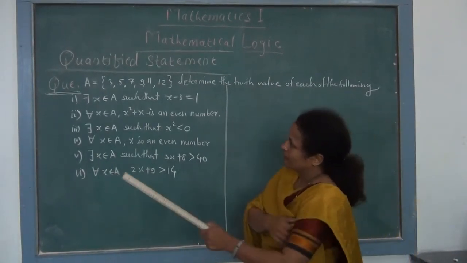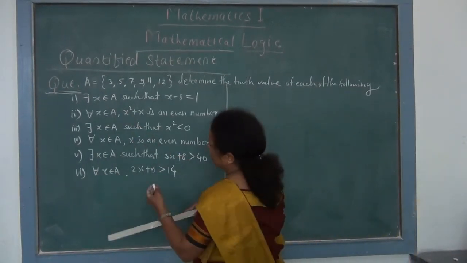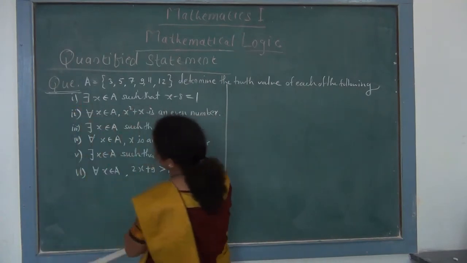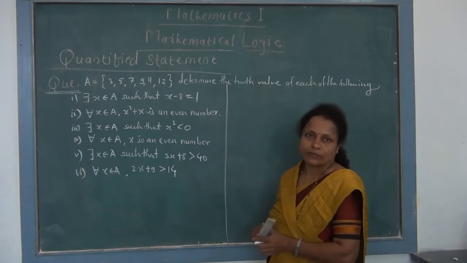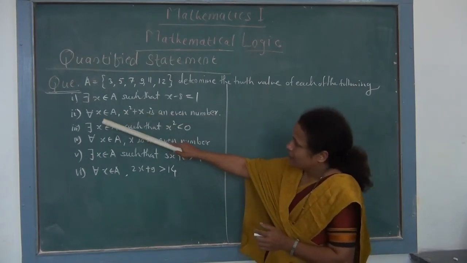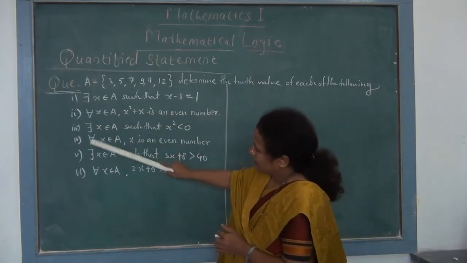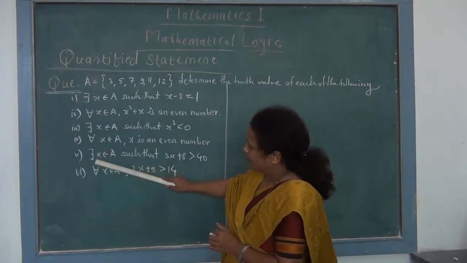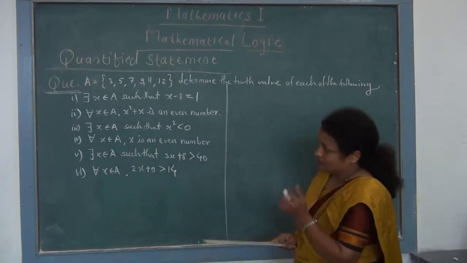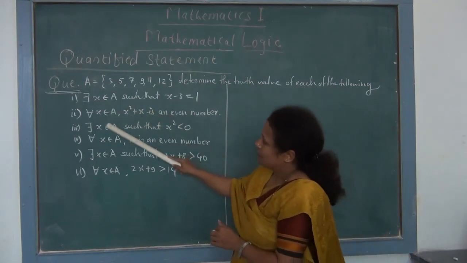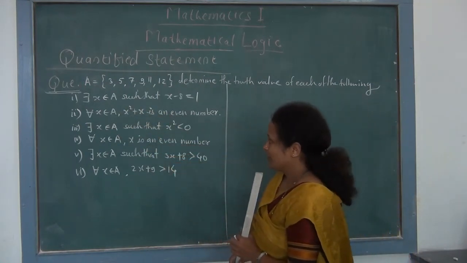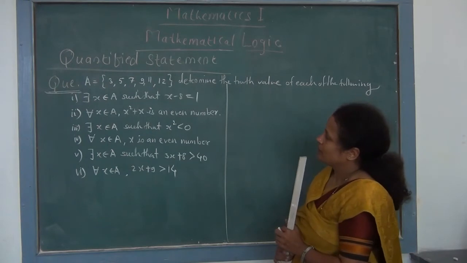Here you observe there are quantifiers. Here our quantifier is there exists, that is our existential quantifier, and statement with this quantifier is called as quantified statement. Then second is for all. Again third, there exists, for all, there exists, for all. So here we have 6 statements with 3 quantifiers of existential and 3 of universal. So we start with our first statement.